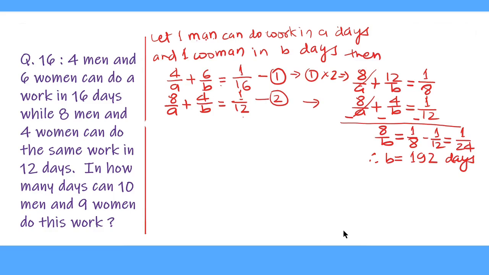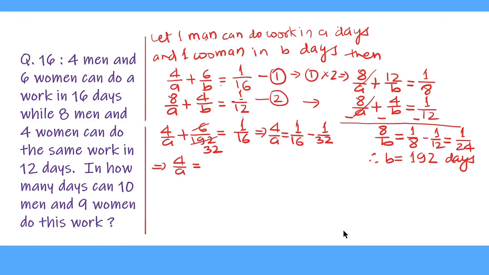Substituting this value of B in equation number 1, we get 4 upon A plus 6 upon 192 equal to 1 upon 16. 6 cancels 192 for 32 times. So this gives 4 upon A equal to 1 upon 16 minus 1 upon 32, which is 1 upon 32. Thus A equal to 32 multiplied by 4 is 128 days.